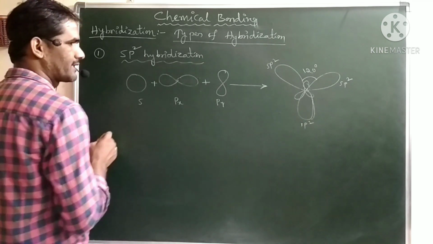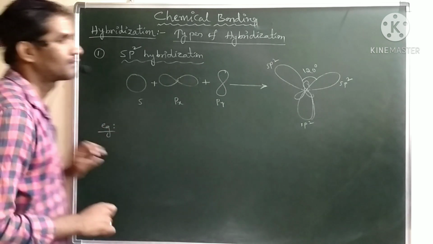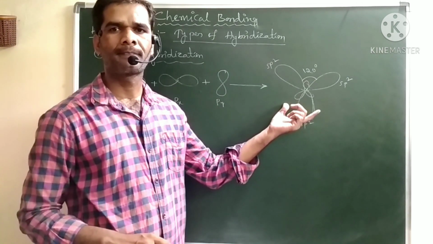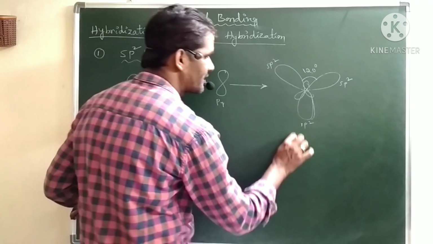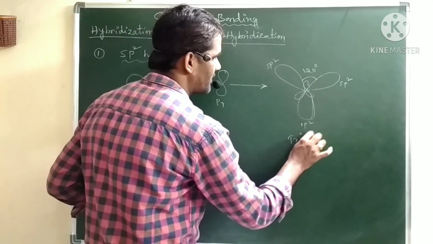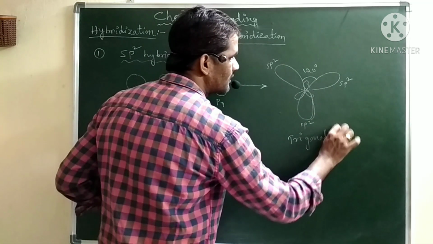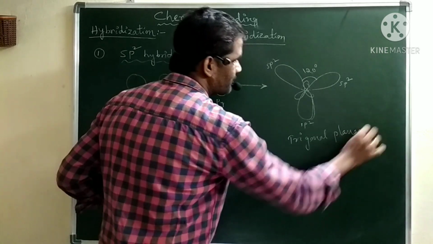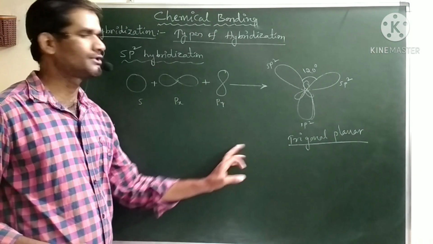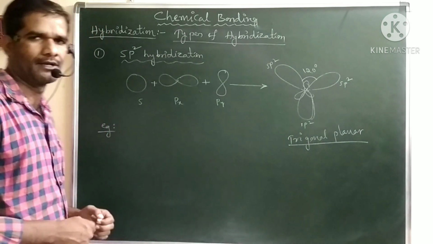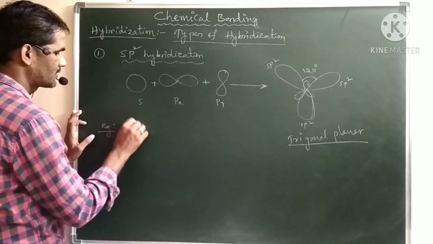Now let us take an example for this. Before that, what is the geometry here? We have the 120-degree angle. What kind of geometry can we get here? We will get a trigonal planar geometry. The molecule looks trigonal planar. So we can say that sp2 hybridization always leads to trigonal planar geometry. Let us take an example for this.